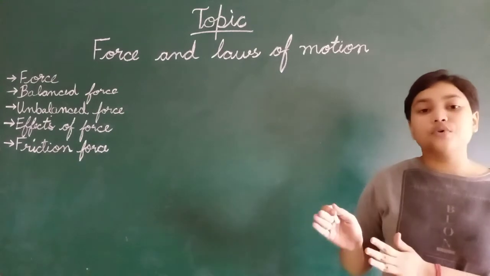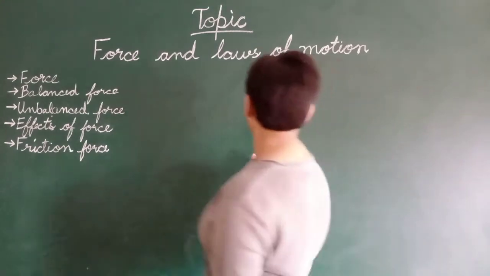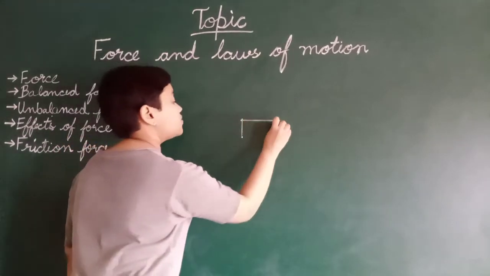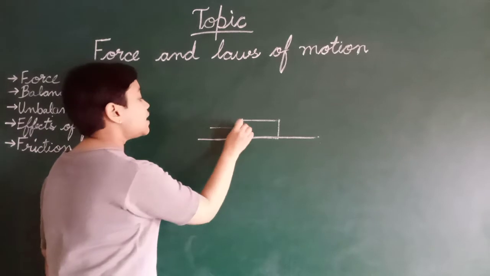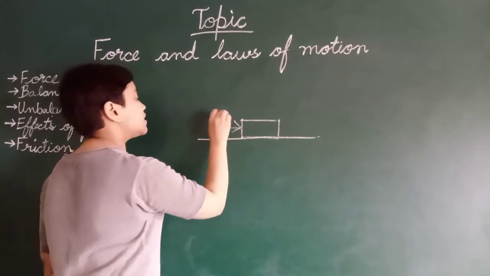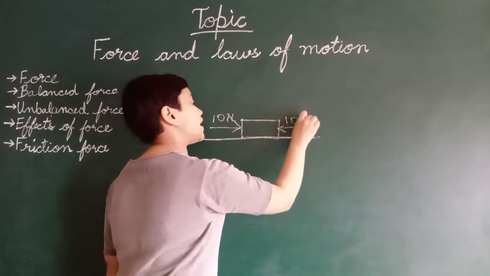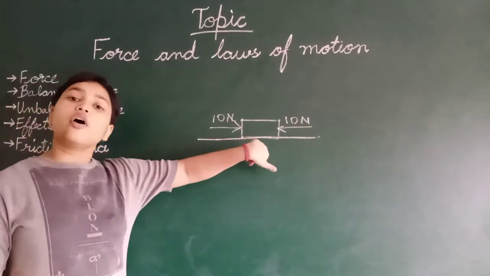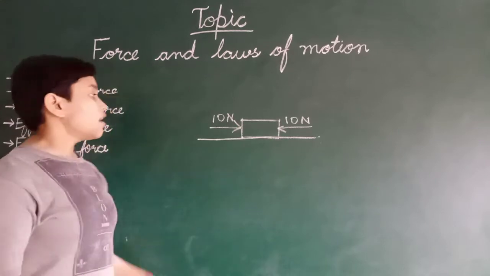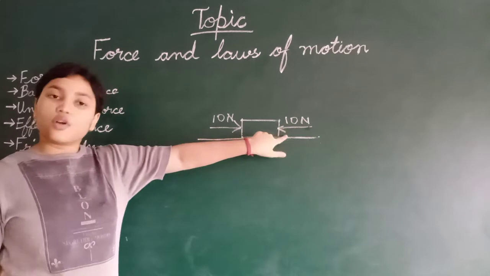Now balance force. What is balance force and what is its function? Now we will learn. So this is an object. It is on the table. 10 Newton force is applied from this side and 10 Newton force is applied from this side. So what will happen? Will this object move or not? No, because the same force is applied from here and same force is applied from here.